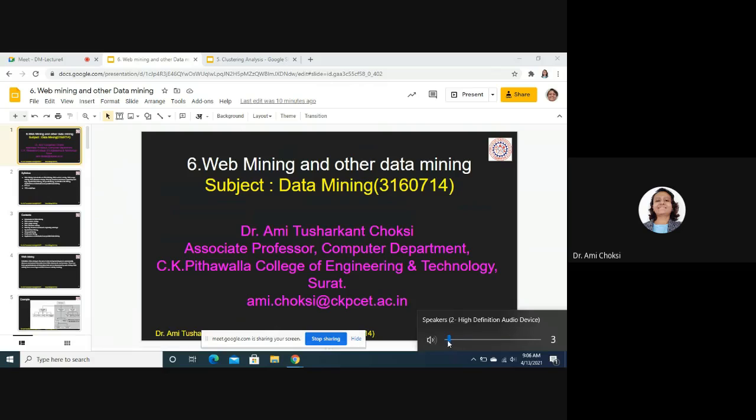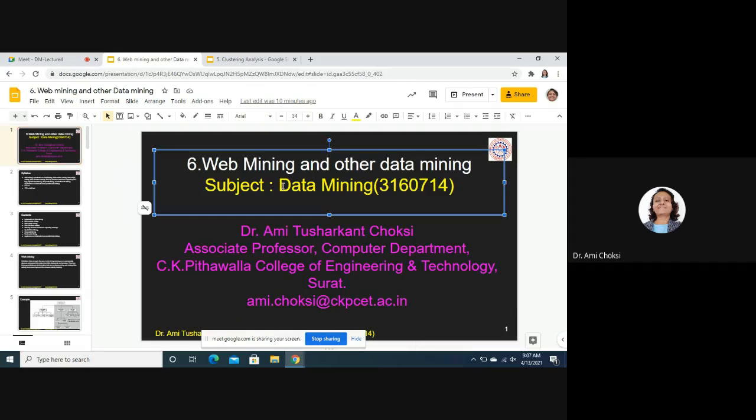We are learning our subject data mining, and in that, we are learning module 6, that is web mining and other data mining. In the previous lecture, we studied text mining, right?